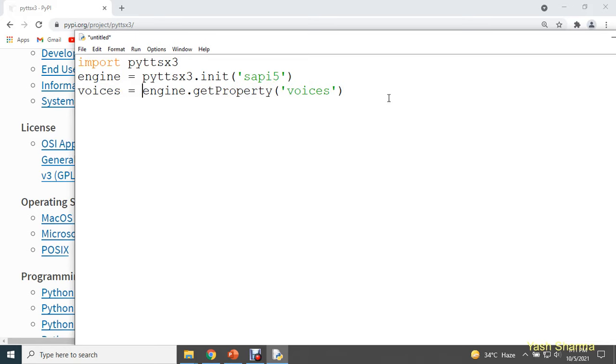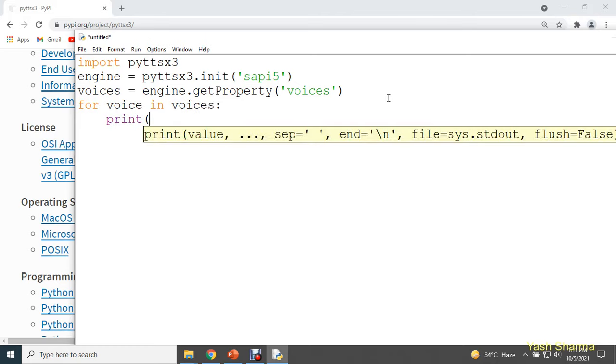And using a for loop, first of all, I would like to show you how many voices are available in this SAPI engine. So here I'm going to make use of a for loop: for voice in voices, print the voice. Now we need to save this file.